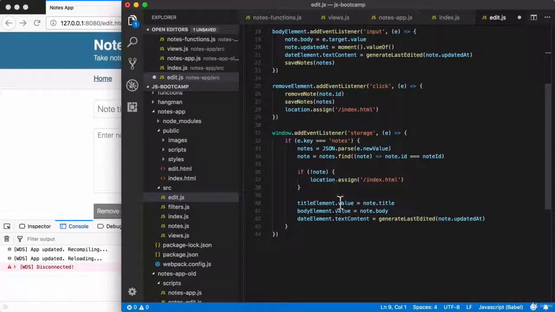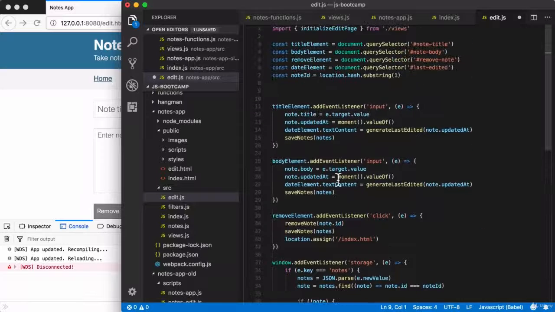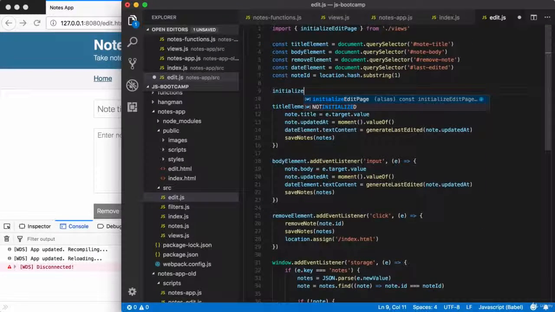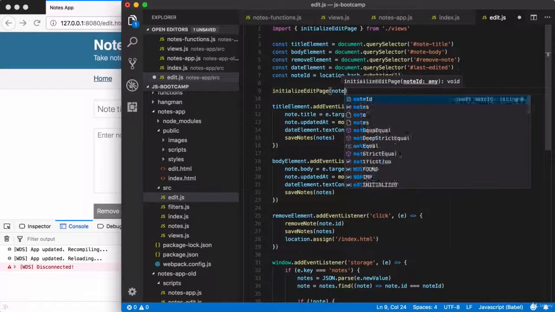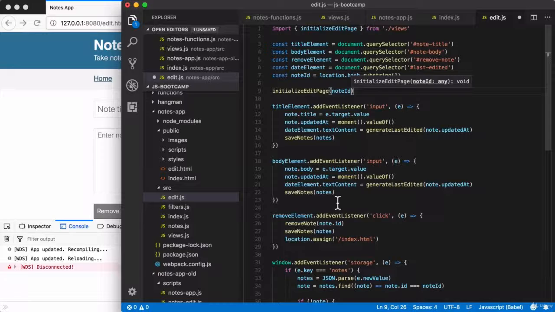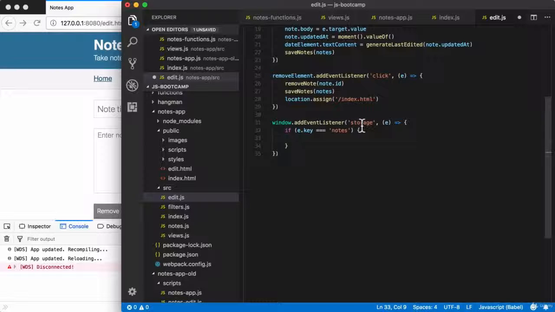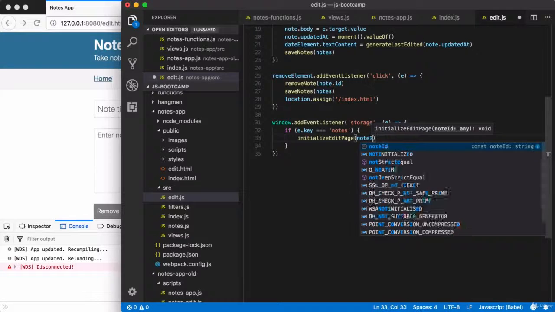And we're going to use it again down below when local storage changes. So right here, I'll call it initializeEditPage, passing in the one argument it expects, the note ID. Then down below, we can take all of the code inside of this if statement and delete it. We still want to listen for the storage event. We still want to do something when it was the notes value that changed, but all we're going to do is call that function, initializeEditPage, passing in the note ID.